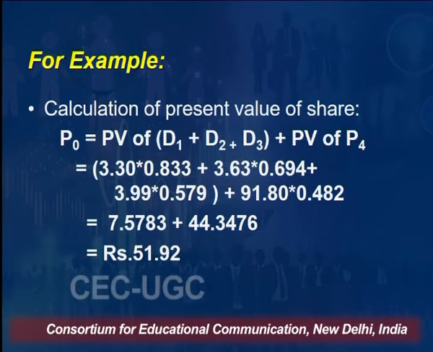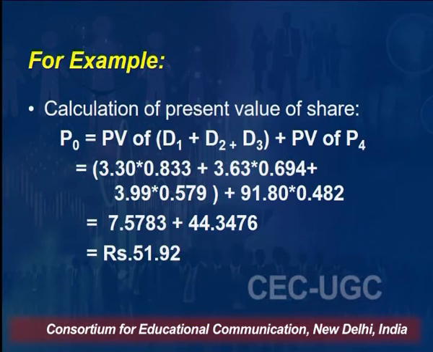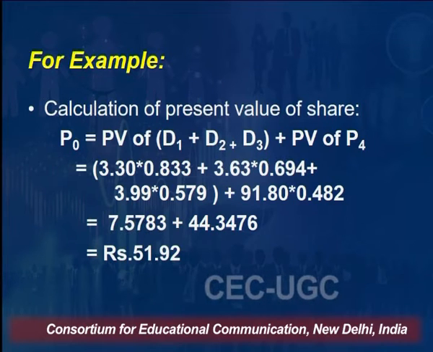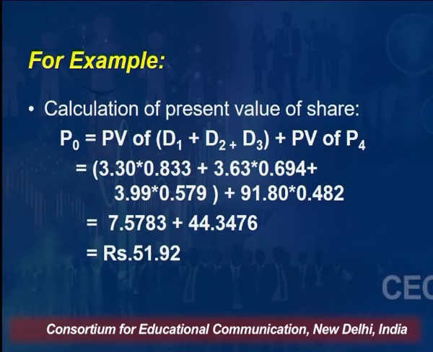So in this way, friends, you can calculate in the multiple growth model the present value of the share, right? There are 2 steps involved. One is you calculate the price at any number of years, that is, if I want to sell the share after 10 years, what will be the P10, right? And then you will calculate the dividend income which you will be getting in the first year up to 9 years, and you discount this dividend income with the required rate of return. That will give you the present value of the stream of dividend income which you are going to get by making an investment in that share.